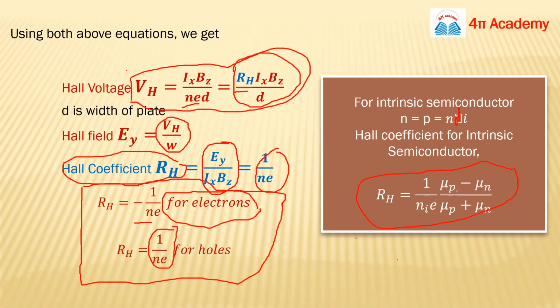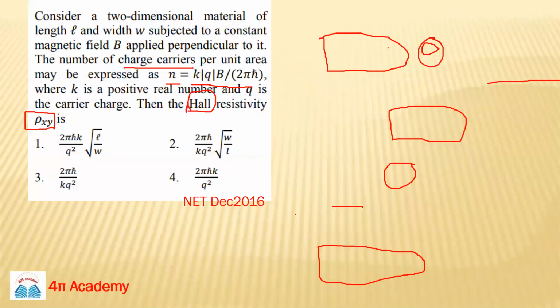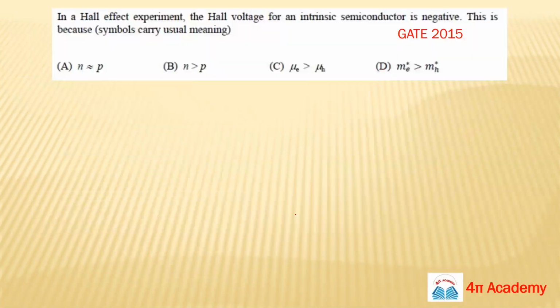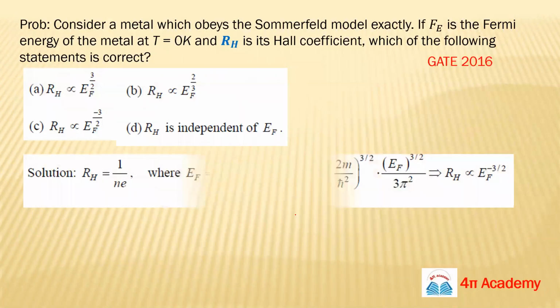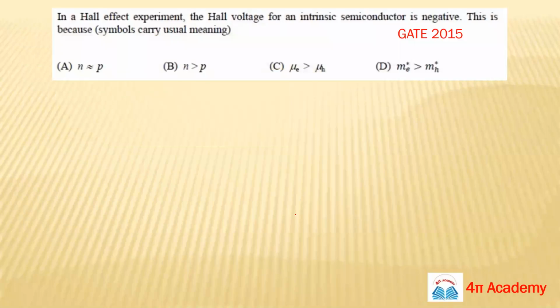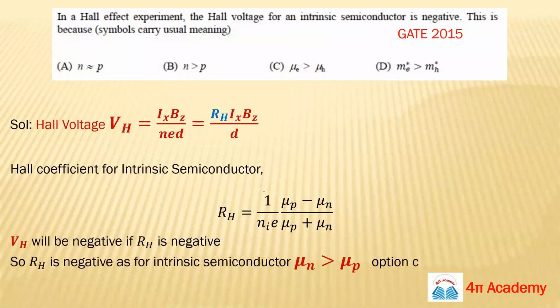If this term mu n is greater than mu p, it will be negative, right? And if this RH is negative, your VH will be negative, right? Yes, ma'am. Okay. So I need not go back.